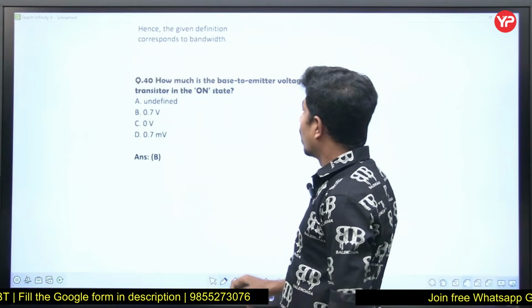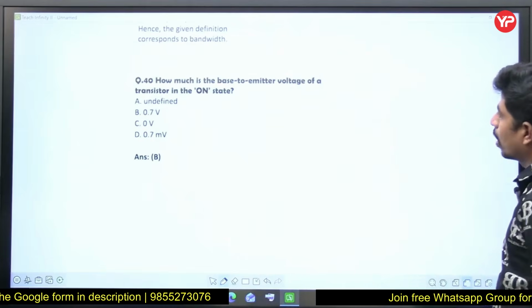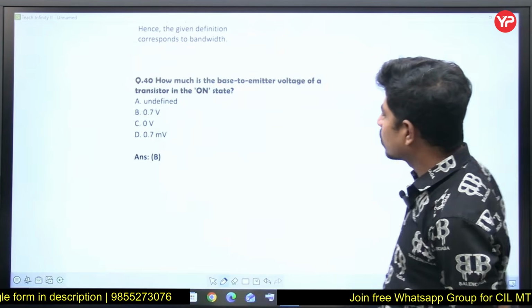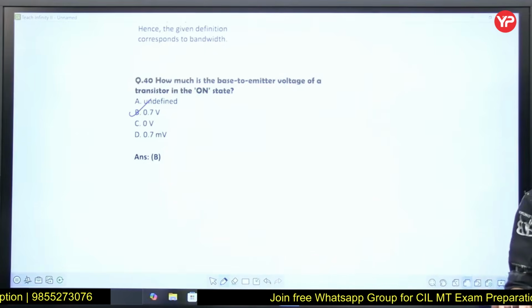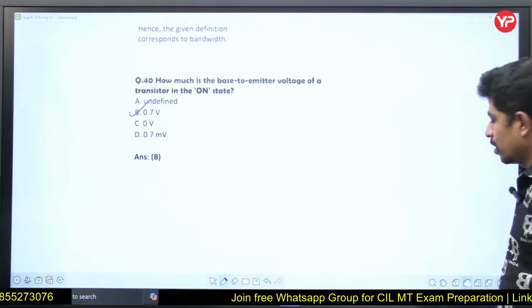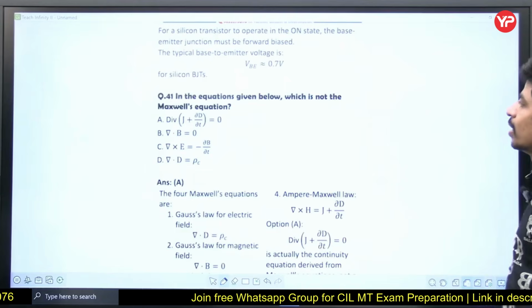How much is the base to emitter voltage of a transistor in the on state? It is 0.7 volts. We know this value directly, so further explanation is not required for that.